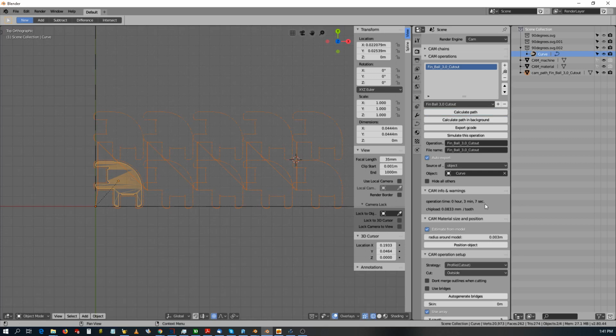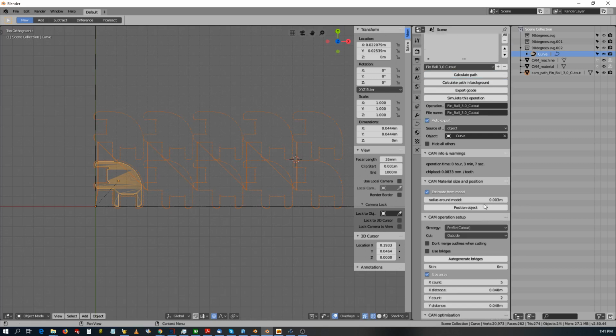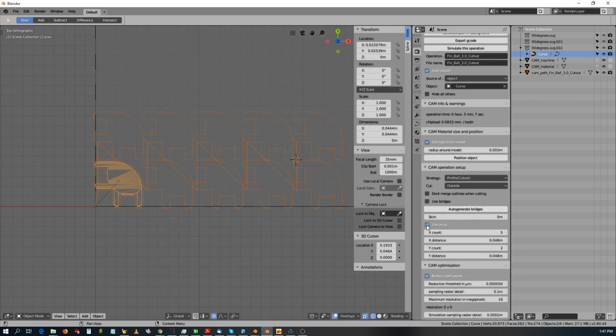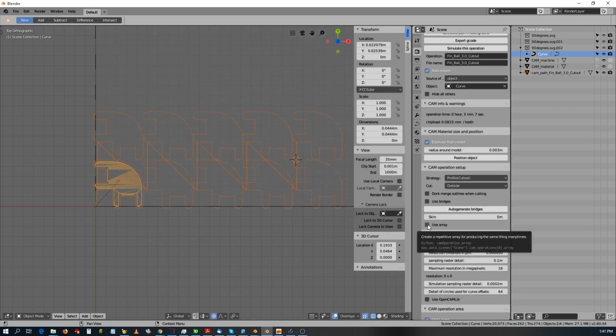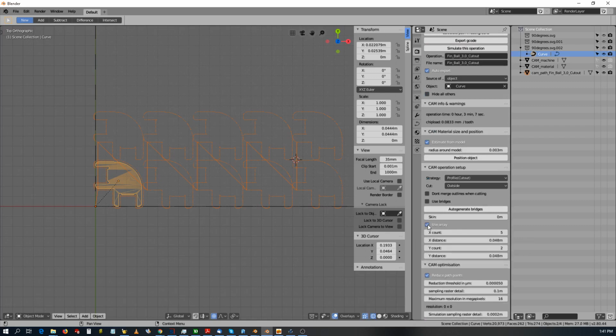So one of the problems is the use array, when it's not ticked, it just disappears, and it makes it almost difficult to find. So you can find it in cam operation setup.